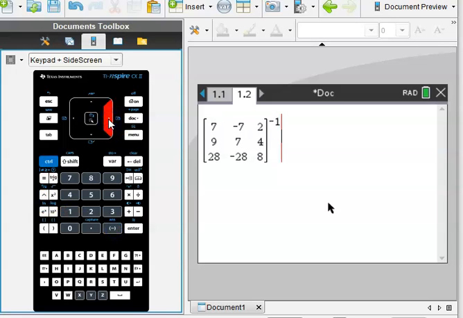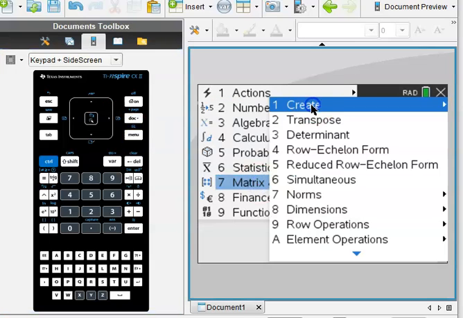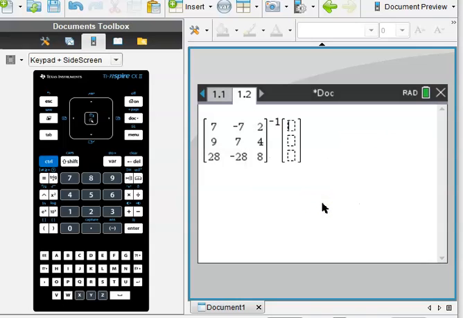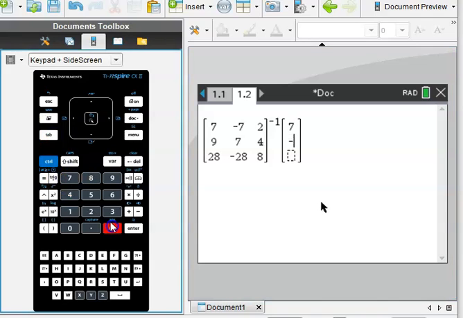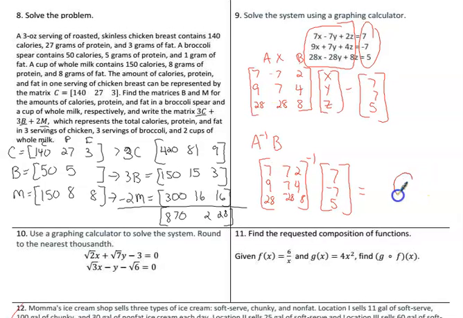And then we have to get out of the power and bring another matrix in. So our B matrix. Create matrix. And this one's 3 rows, but only 1 column. And it was the solution side, which was 7, -7, and 5. And when we hit A inverse B, it says error singular matrix. Singular matrix means this has no solution. So this one is a no solution.